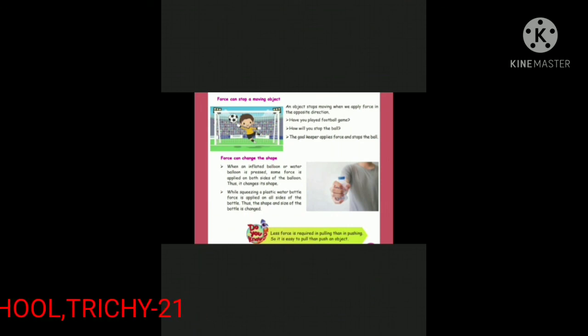Children, less force is required in pulling than in pushing. So it is easy to pull than push an object.